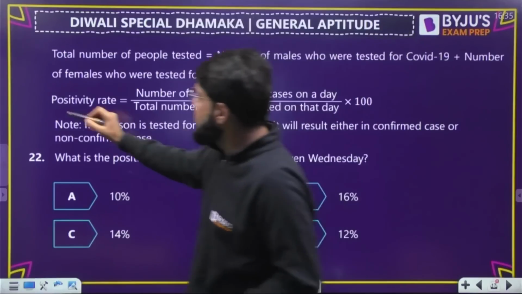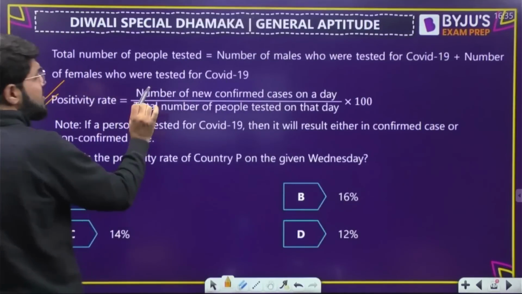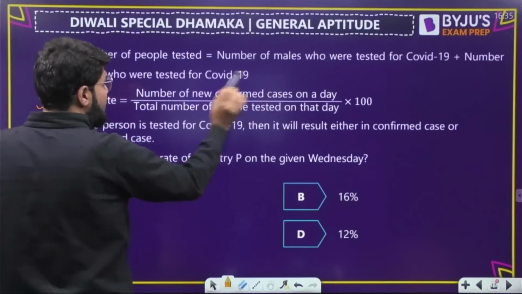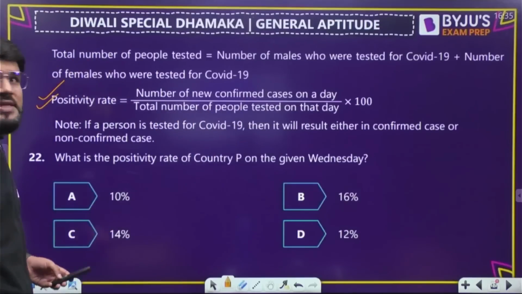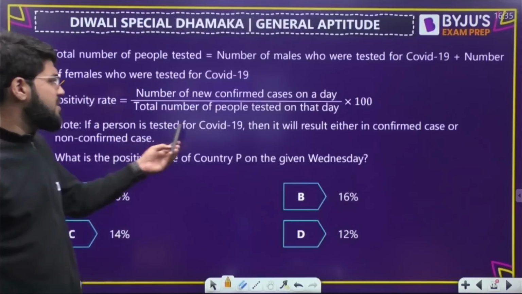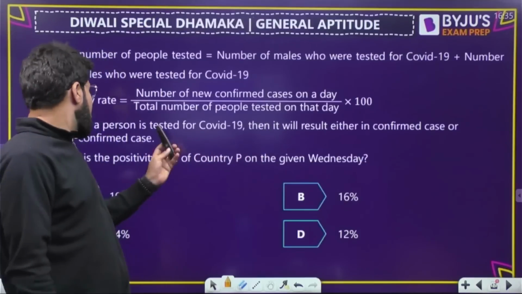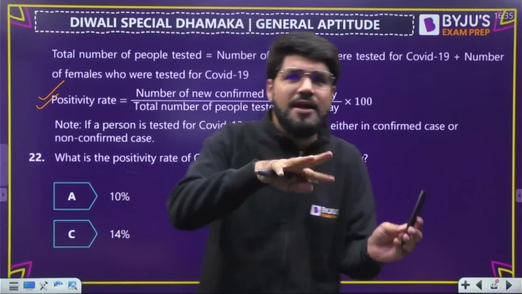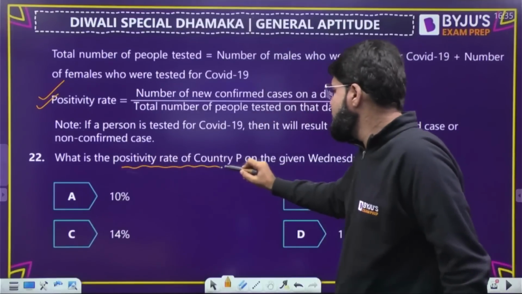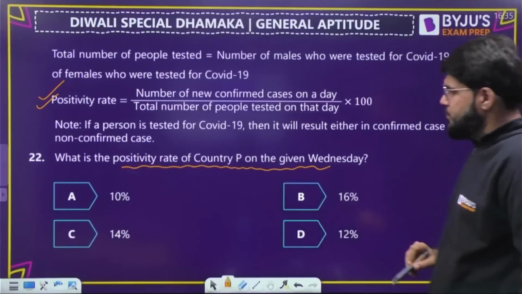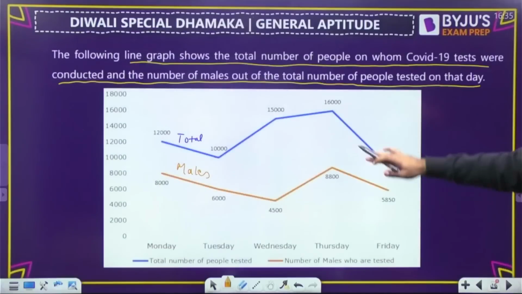Now what is the positivity rate? A definition is given. It is the number of new confirmed cases on a day divided by the total number of people tested on that day, multiplied by 100 for percentage. Note that if a person is tested, it will result either in a confirmed case or a non-confirmed case, nothing in between. What is the positivity rate for country P on the given Wednesday? Everything is for country P only.